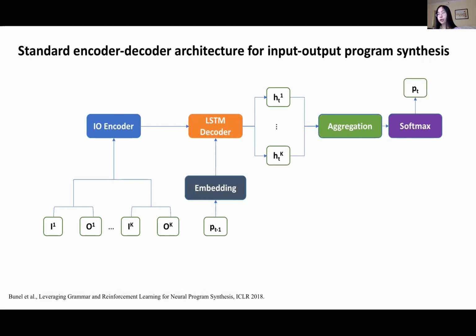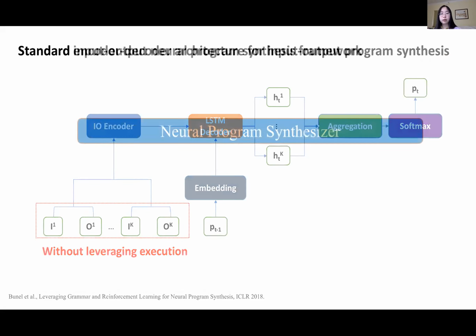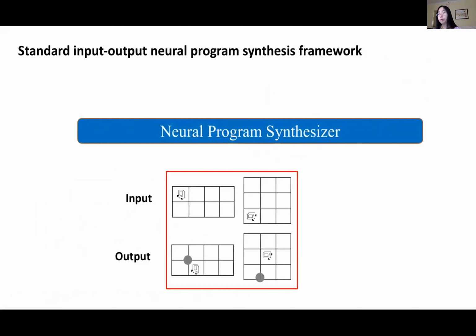This framework looks pretty much like a direct adaptation of encoder-decoder architectures for other tasks like machine translation. So what are the issues here? We can notice that during the program generation process, in this model, we always feed in the initial input-output pairs without leveraging the program execution. So let's look at a concrete example and see why this could be a problem. Suppose we want to synthesize a program to satisfy these two input-output pairs. This problem is relatively easy and can be solved by a sequential program, where the robot first puts a marker in the current cell it stays in, then moves towards its northwest direction.